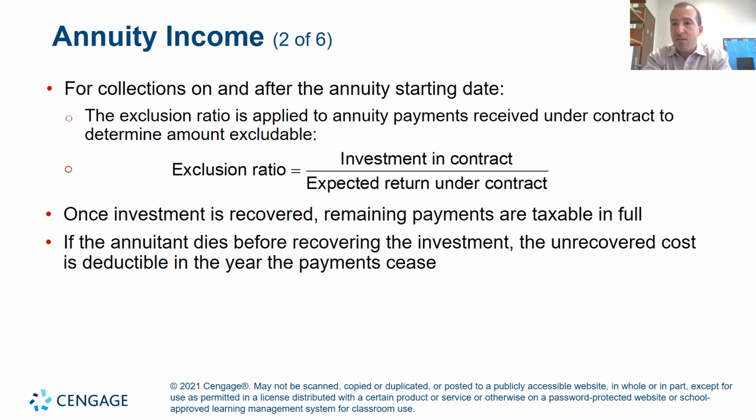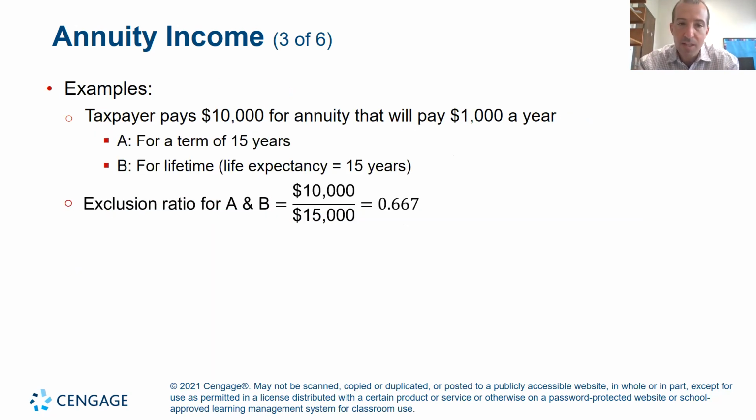The money that you put into the annuity investment, you get to exclude from the future cash flow that you receive for income purposes. So if you put money into an annuity, there's a calculation that lets you exclude a portion of the annuity payments in the future from gross income, because you've actually put in capital. So you can't be taxed on your capital. Instead, with this exclusion ratio, the goal is to only report the return that you made, not the capital you put in.